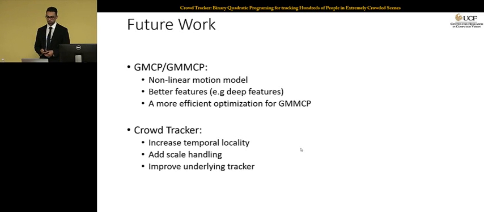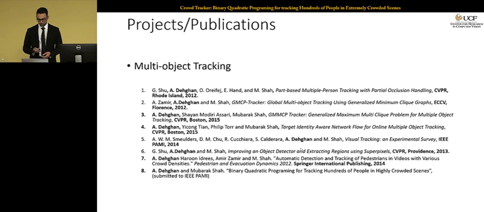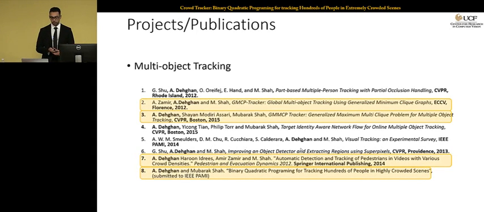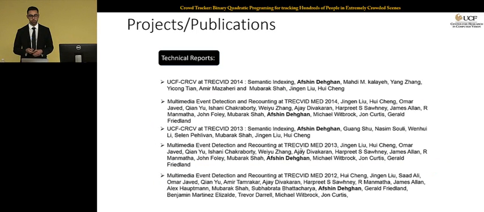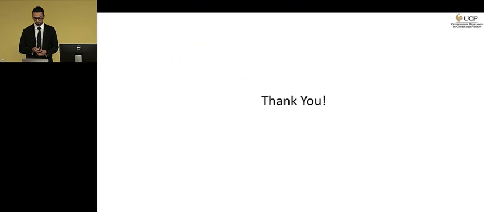And at the end, I'm going to show you a list of papers that I had during my PhD. I worked on the multi-object tracking problem. These 4 papers are the papers that cover the content of my dissertation. I also worked on content-based video analysis, and I also worked on some other problems such as kinship recognition and visual business recognition. I also had the honor to be involved in a lot of projects here. The results are in some technical reports.